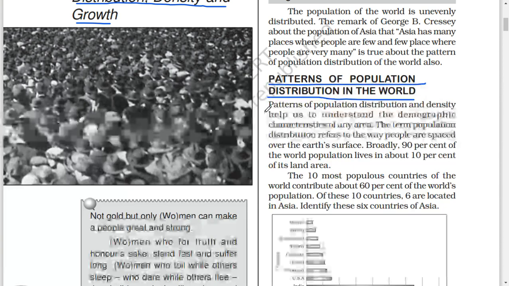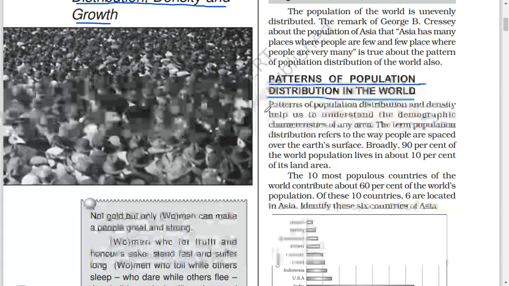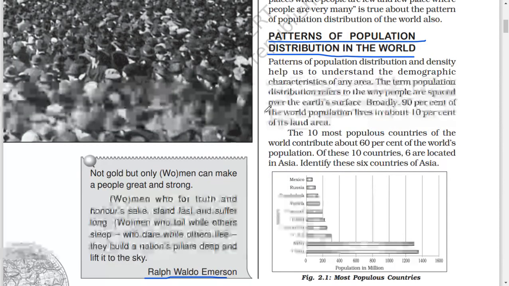The term population distribution refers to the way people are spaced over the Earth's surface. Broadly, 90% of the world population lives in about 10% of its land area. The 10 most populous countries of the world contribute about 60% of the world's population. Of these 10 countries, 6 are located in Asia. Identify the 6 countries of Asia.